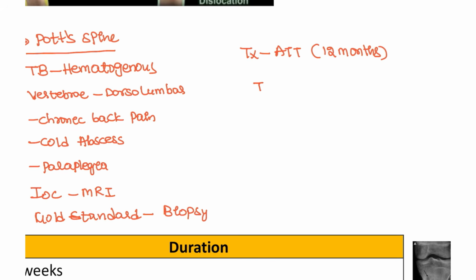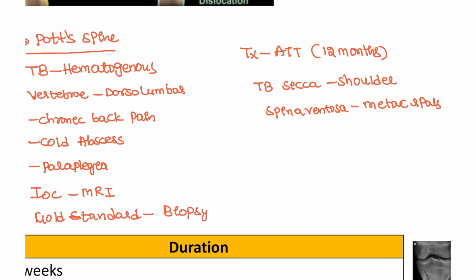Next, some of the TB sites. TB is seen in the shoulder, right? And spina ventosa involves the metacarpals. And TB arthritis is going to cause fibrosis, irreversible damage to the bone.